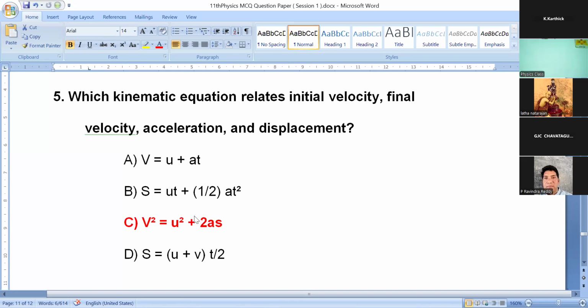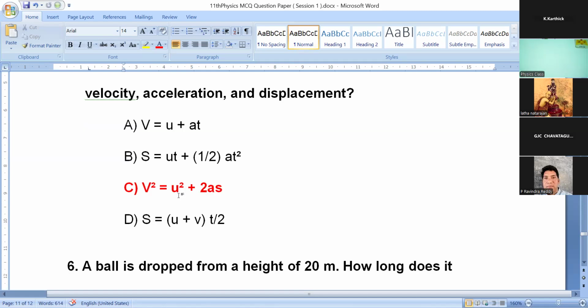But you have to relate the initial velocity, final velocity, acceleration and displacement. So option C is correct. Here v is final velocity, u initial velocity, a acceleration, s displacement. v² = u² + 2as. Clear?